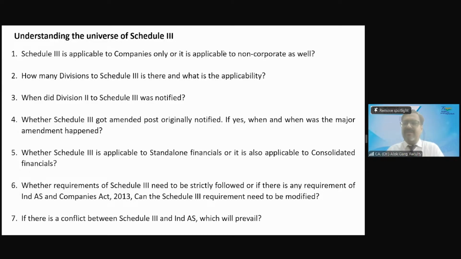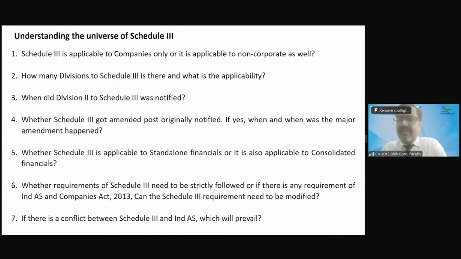Revaluation surplus on fixed asset, right? Schedule 3 says that if a company has done the revaluation, and due to revaluation the value of the asset increased by more than 10%, then you have to provide the disclosure relating to the amount of the revaluation. This is the requirement of Schedule 3.